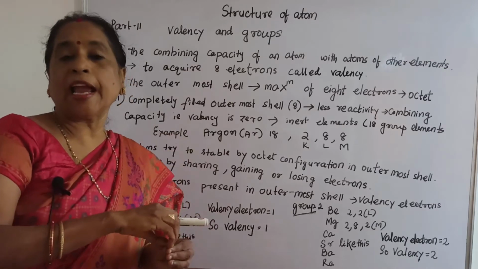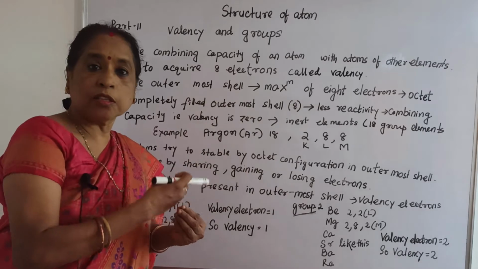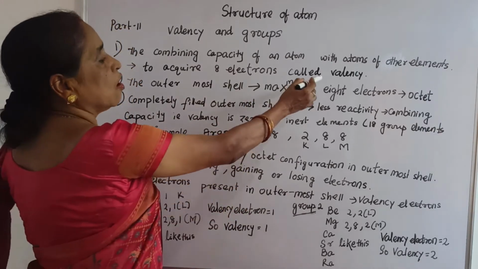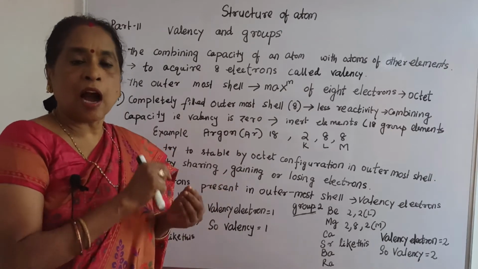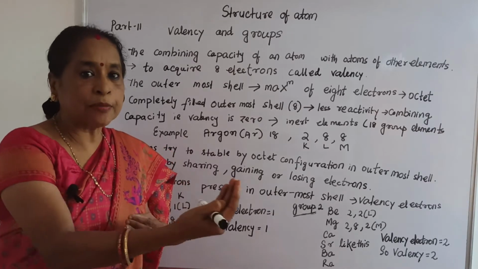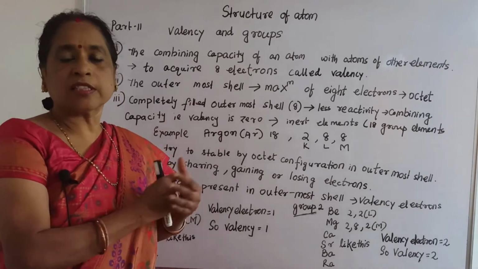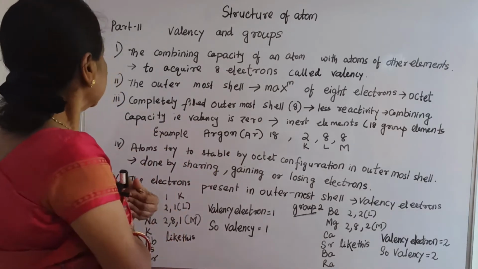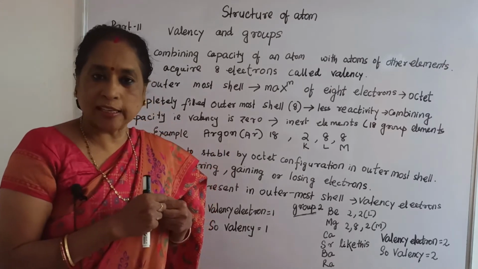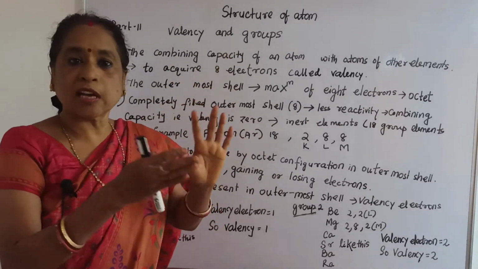To acquire 8 electrons, how many electrons are you losing, how many are you gaining, or how many are you sharing? That is called valency. If the outermost shell contains 6 electrons, it will easily take 2 electrons to acquire 8 electrons. That means 2 is the valency. Similarly, if only 1 electron remains in the outermost shell, it is easy to lose 1 electron to acquire 8 electrons in the outermost shell.